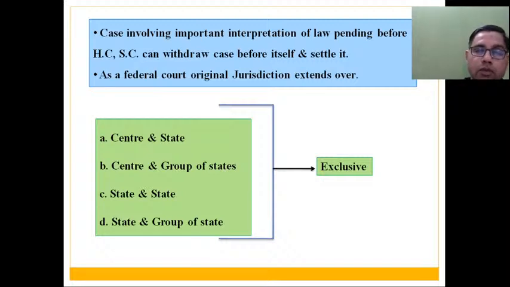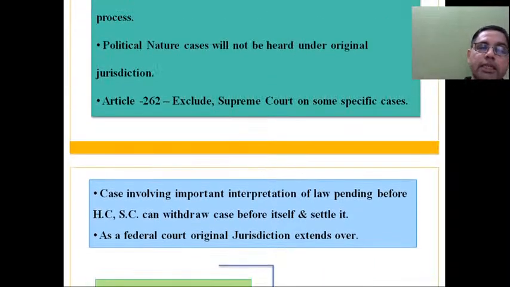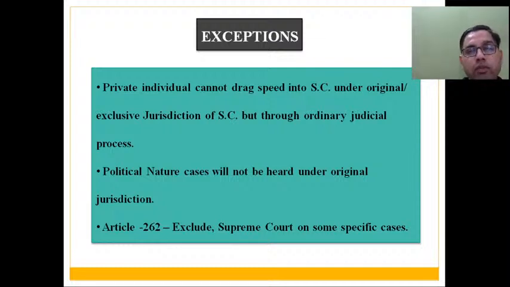So friends, now you must have some clear idea of what I am referring to as original jurisdiction and what I am referring to as exclusive jurisdiction. Those matters which I am referring to as exclusive matters are also covered under original jurisdiction of Supreme Court.